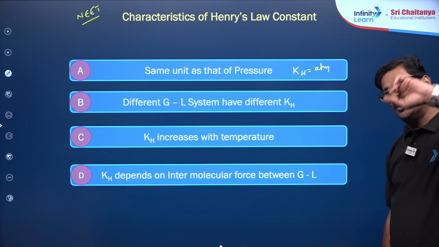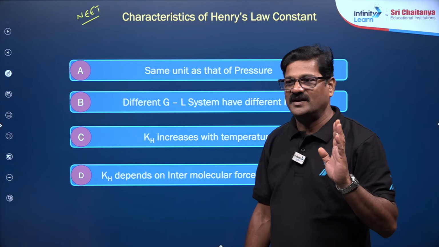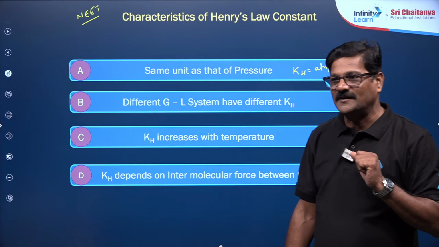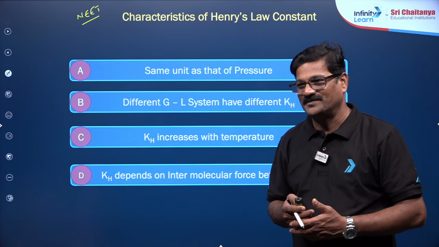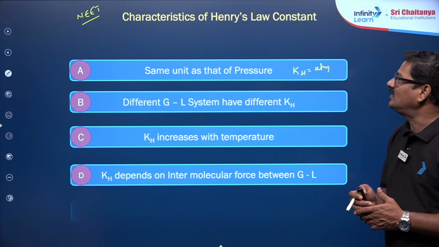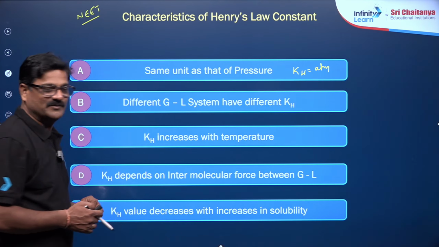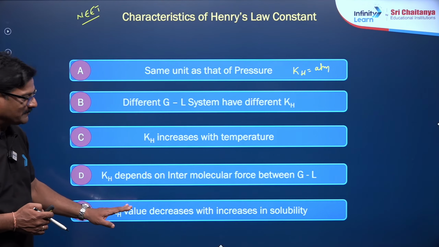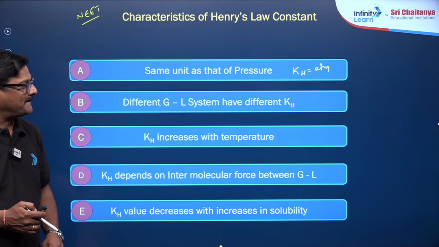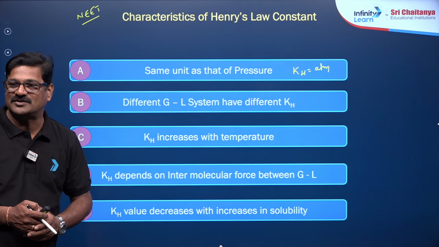Pressure should not be too high, that is a limitation, Karim. Pressure should not be too high and not too low. That is the limitation of Henry's law. And also the gas should not have any reaction with the solvent. Now let's see here, the KH value decreases with an increase in solubility. That's what I already mentioned. If you have any doubts as far as this slide is concerned, please let me know.